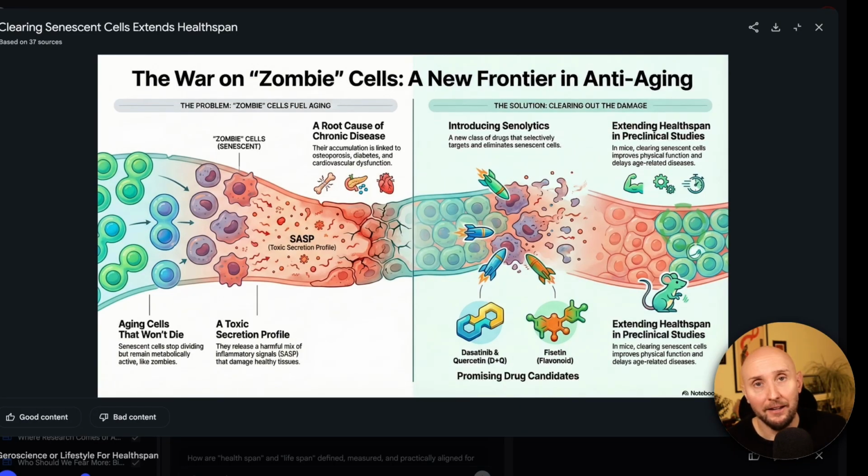Now occasionally when you create infographics here with NotebookLM, you might find an occasional typo or something that doesn't quite match up. But the more I use it, that's actually becoming more rare. Like this one, for example, I don't see any typos at all, and it all looks pretty good. So let's create one more.